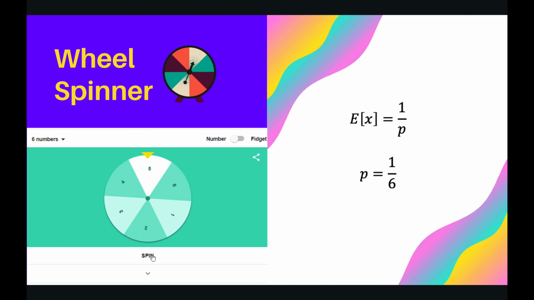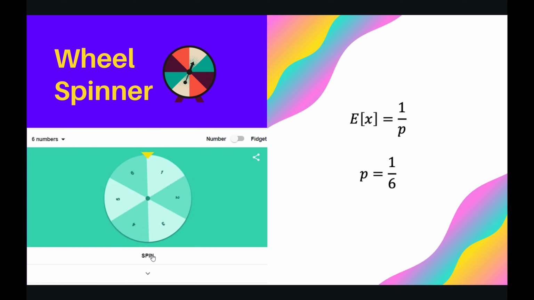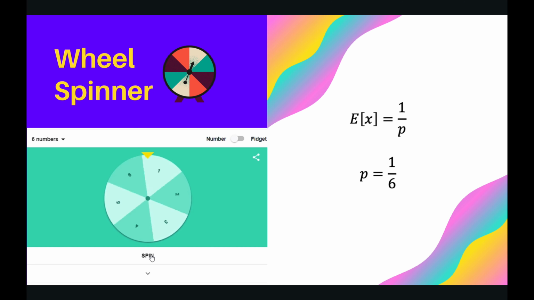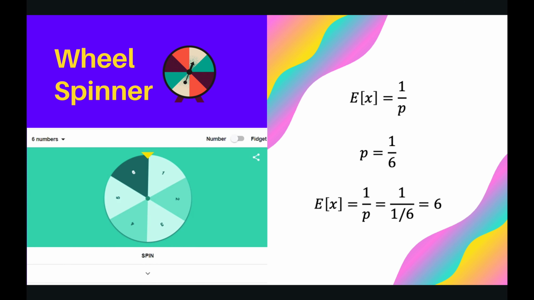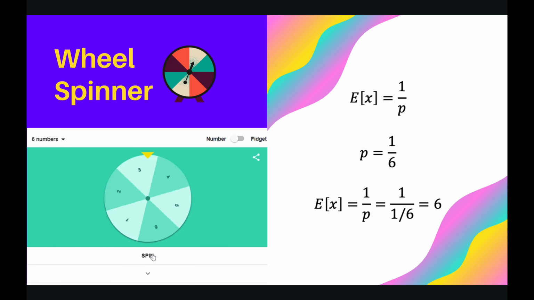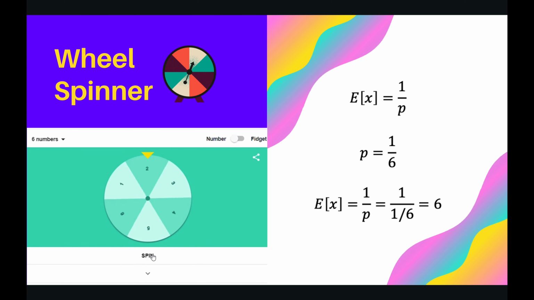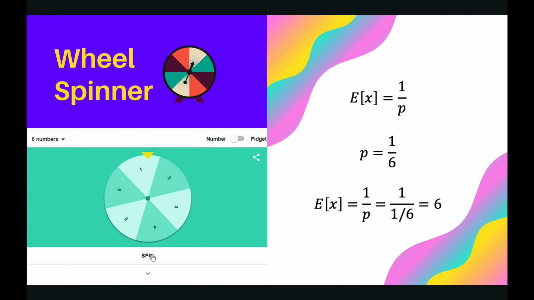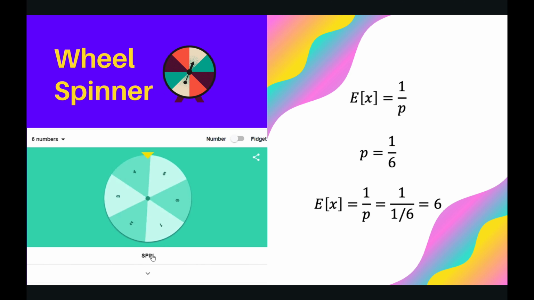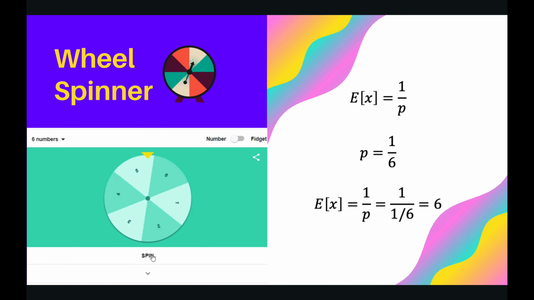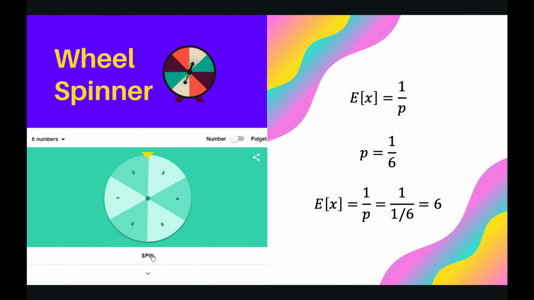The probability p of getting a 5 is 1/6, and the expected number of spins before getting a 5 is 1/p, which equals 6. This makes sense: if we spin the wheel 6 times, we expect 1 out of the 6 spins to be a 5.